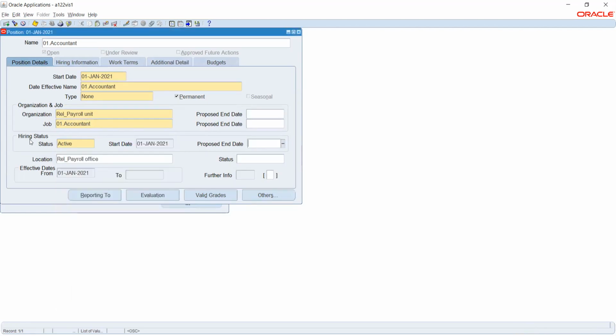Okay. So here for hiring status we have two options. One is active and the other one is proposal. Proposal is nothing but a state that is not approved, which means we are creating a new position. Let's say we have a role called CTDO, Chief Technology and Development Officer.